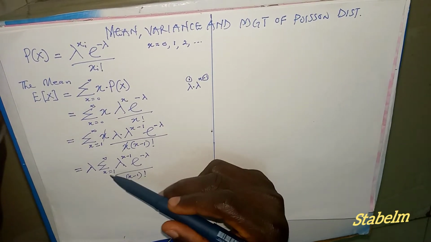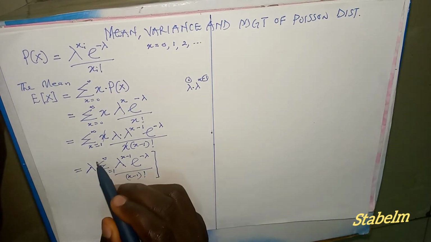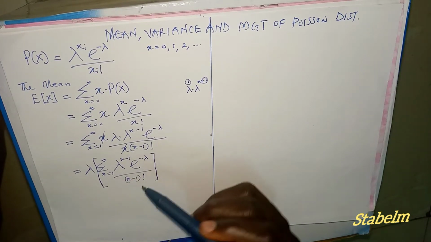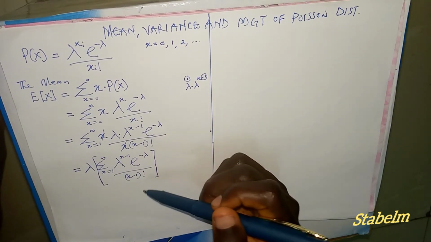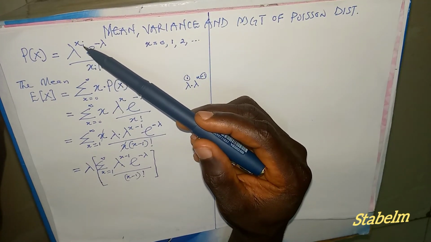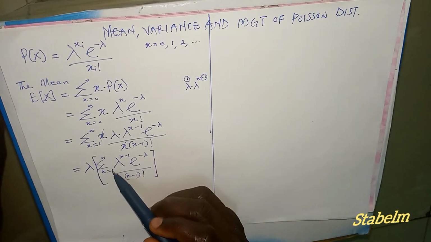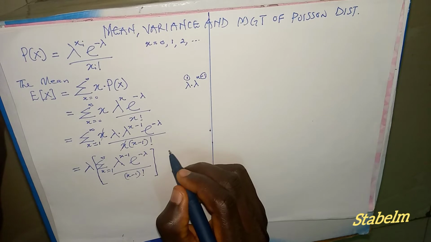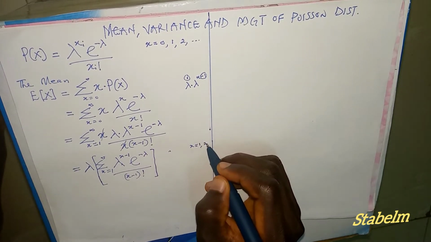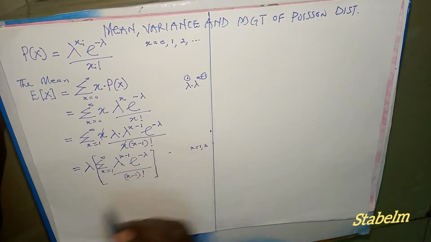Now, if you look at this here, you notice that this is the probability over the whole sample space, which looks exactly like what we have in lambda raised to power x. Before, x ran from 0, 1, 2; now we have it running from 1 to infinity. So since we have this now, the x is going to run from 1 upward, and the whole of this is going to be the same.